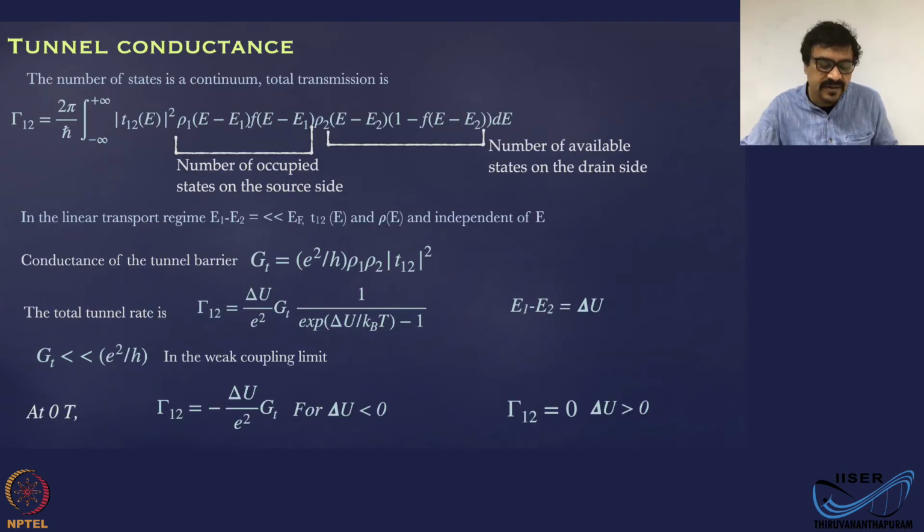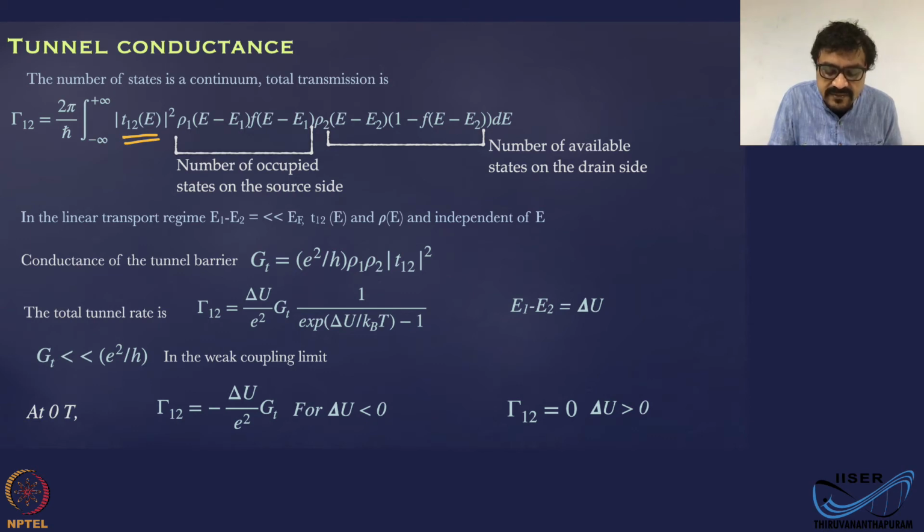Okay, so the total tunnel rate is given by the integral of T12 E square, that is the transition probability, the transmission coefficient, times rho 1 into F(E minus E1).